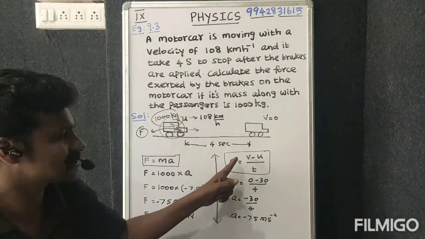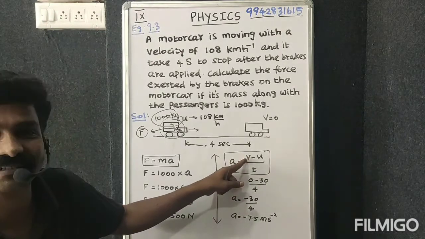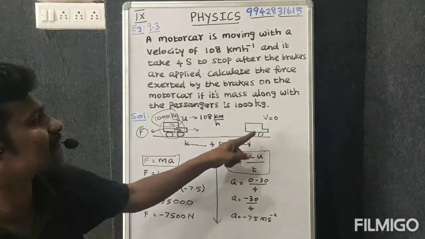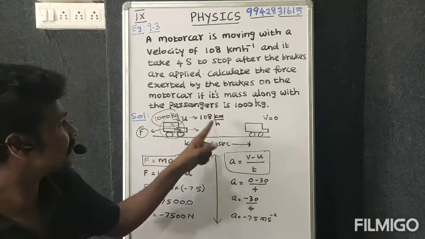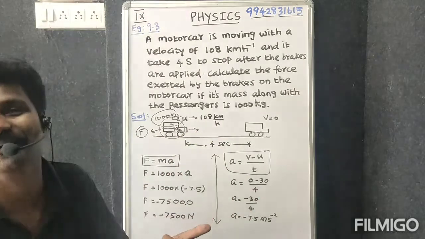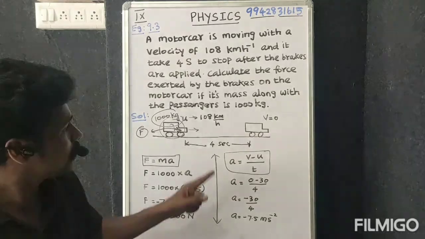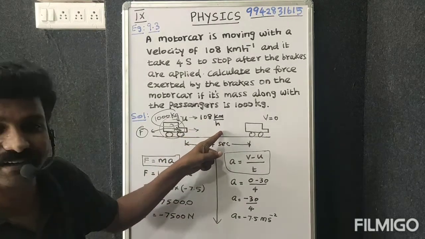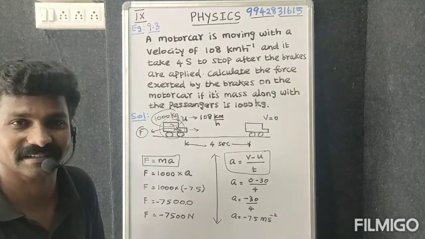So acceleration is equal to change in velocity divided by time. Final velocity is 0. Initial velocity is 108 km per hour. But I wrote 30 here. Why? Because I converted 108 km per hour into meter per second.